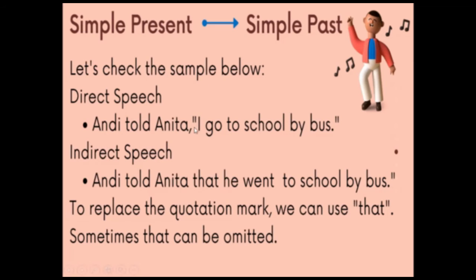Here, the word I should be changed into another pronoun because Andy is talking here, so we should change I into he. So, in the indirect speech, we can say, Andy told Anita that he went to school by bus. So, from the first form go into the second form went. But sometimes that can be omitted in our sentence. We can say Andy told Anita he went to school by bus. So, there is no change there.